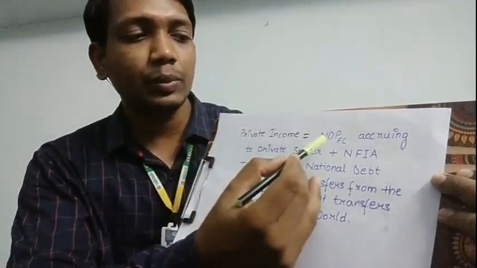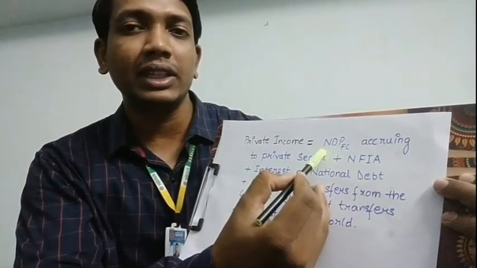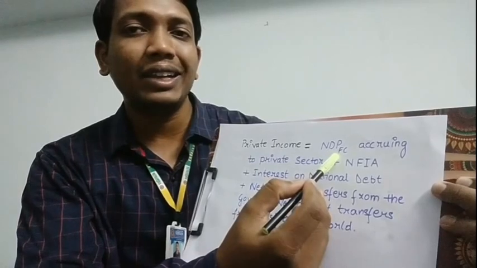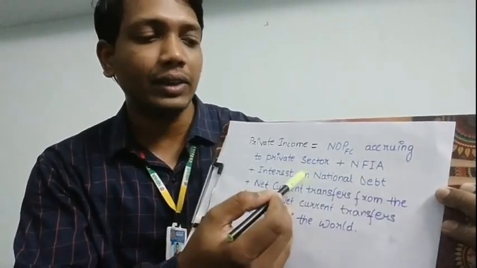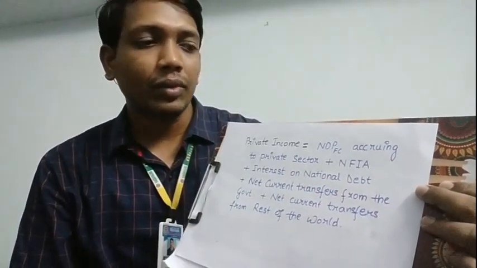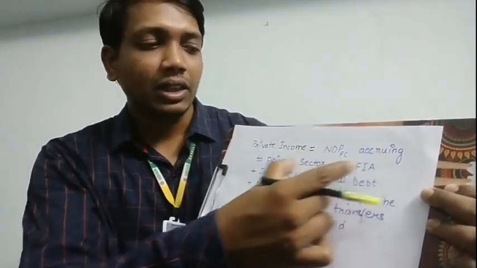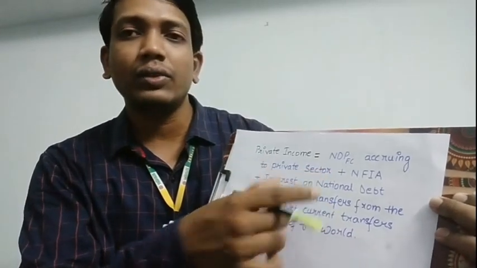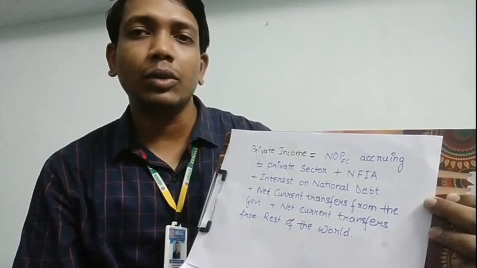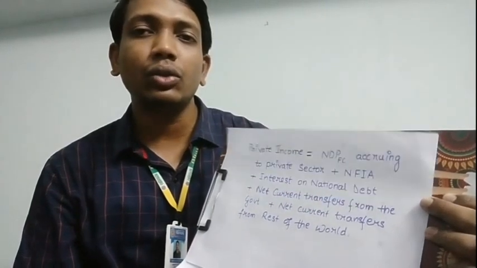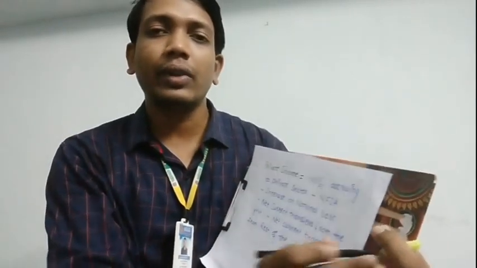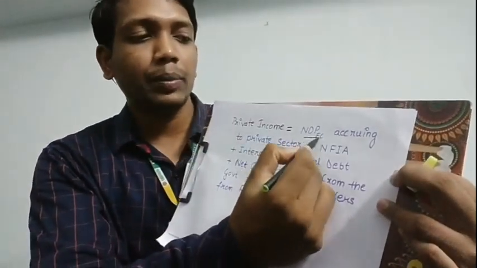Now in this private income, we have written NDP at factor cost accruing to the private sector. This NDP at FC, which is accruing to the private sector, is simply the income of the private sector. So how do we find the income of the private sector? We will look into this.